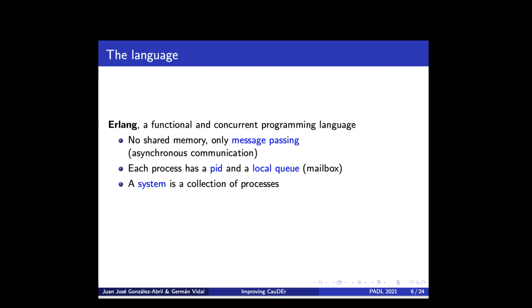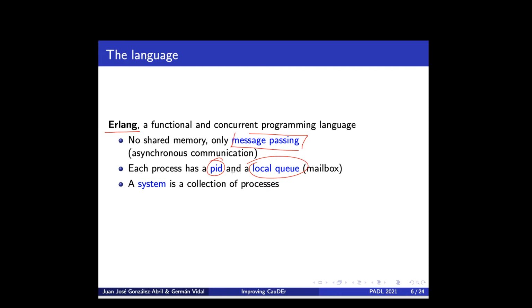Now let me show you some technical details of our approach. As I said before, we consider the functional and concurrent programming language Erlang. Concurrency in this language is based on message passing. At runtime we have a number of processes that can only interact through message sending and receiving. There's no shared memory. We also consider that communication is asynchronous. Each process has a unique identifier, which we call the pid of the process, together with a local queue, which is a sort of mailbox, where messages delivered to this process are stored